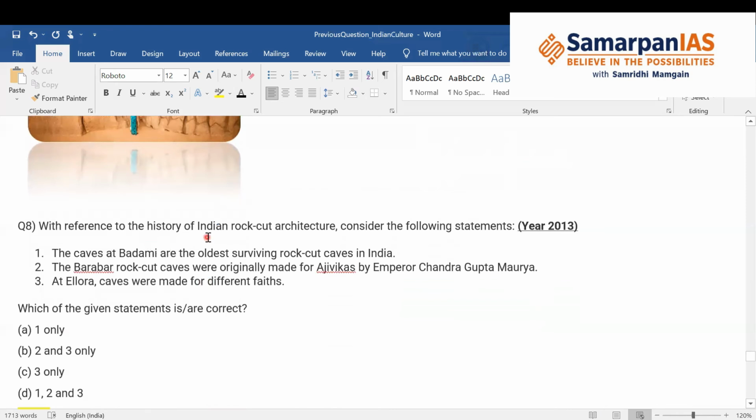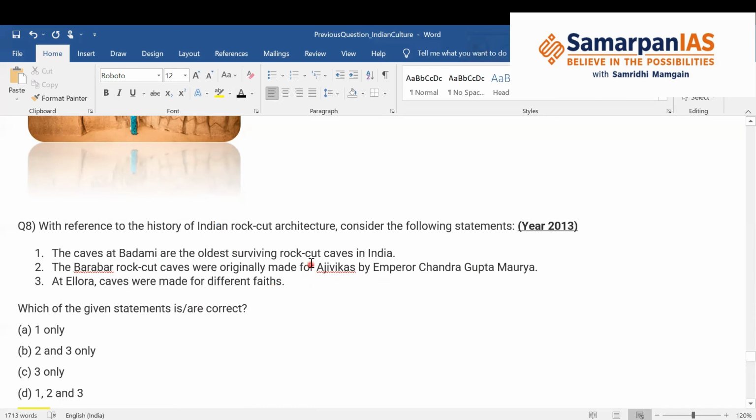With reference to the history of Indian rock cut architecture, consider the following statements. This question was asked in the year 2013. First, the caves at Badami are the oldest surviving rock cut caves in India. Second statement, the Barabar rock cut caves were originally made for Ajivikas by Emperor Chandragupta Maurya. And third, at Ellora, caves were made for different faiths.